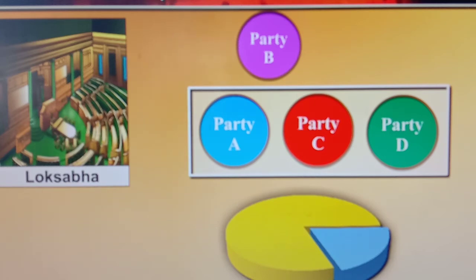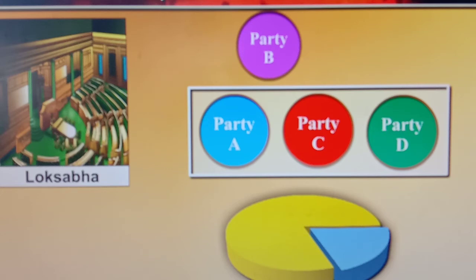We can take the example of our Maharashtra government. In the last election of 2020, not a single party got the majority. So, some parties came together to form a majority and they established the government. That is Shiv Sena, Congress and NCP.